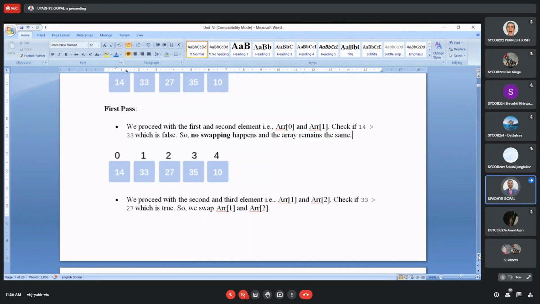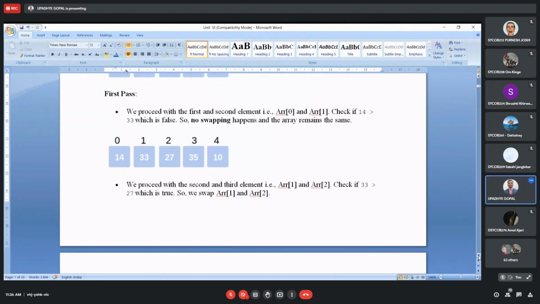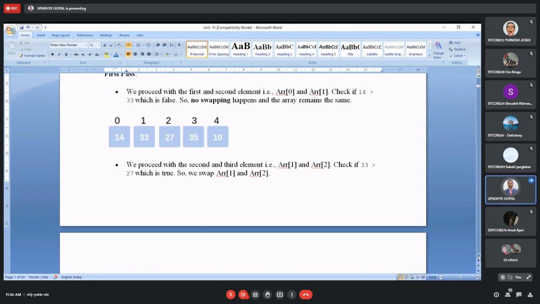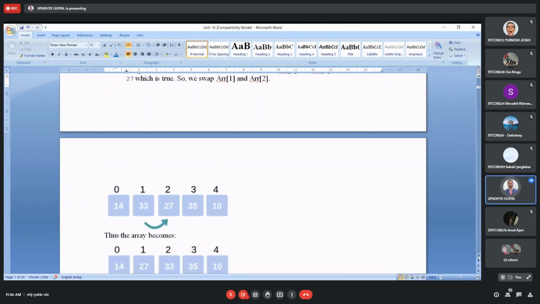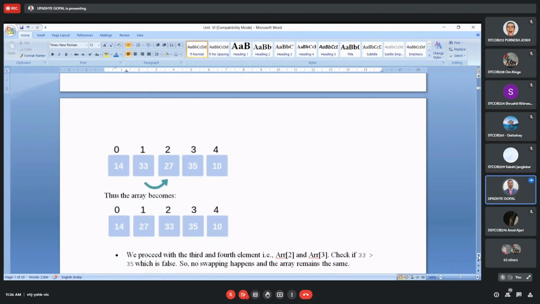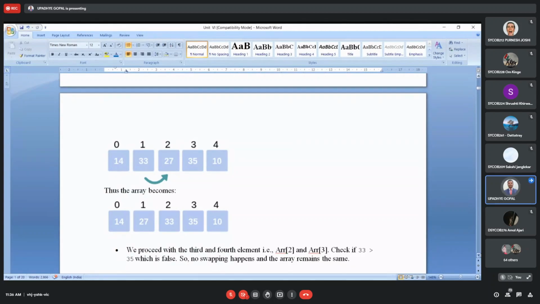Okay, likewise we will shift towards the next index. Who are the next elements? 33 and 27. Out of that, which is less? 27 is less. Now here the condition is true. That's why we will swap the elements. So who will be swapped now? 27 will be placed where 33 was and 33 will be placed where 27 was. You can see here, the new array becomes: 14 is the 0th element, the first element becomes 27 and the second element becomes 33.